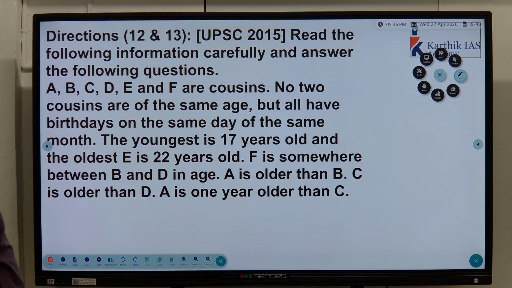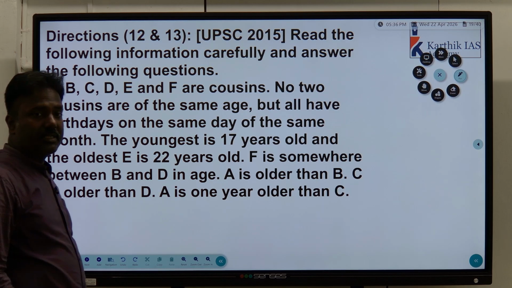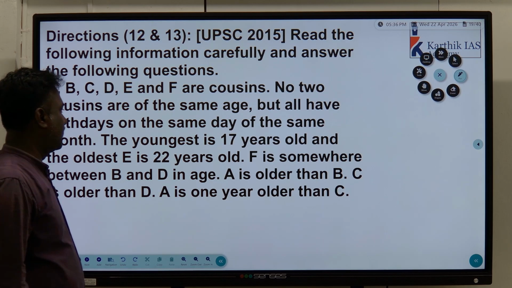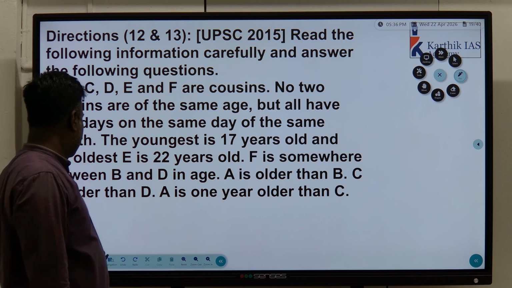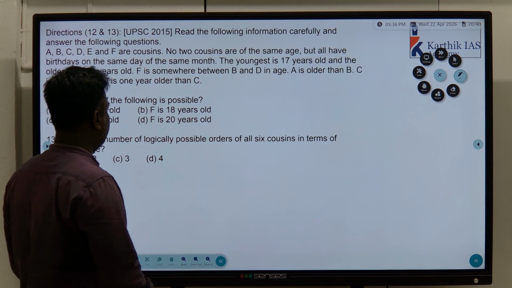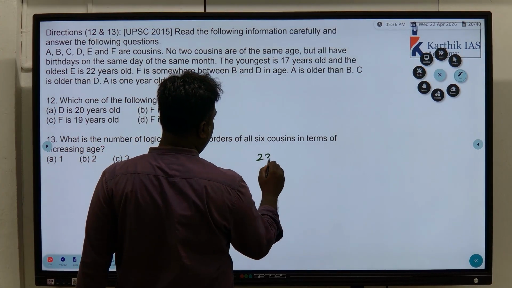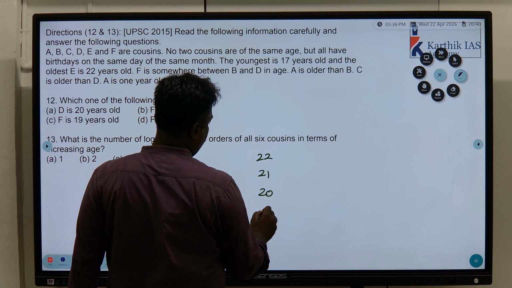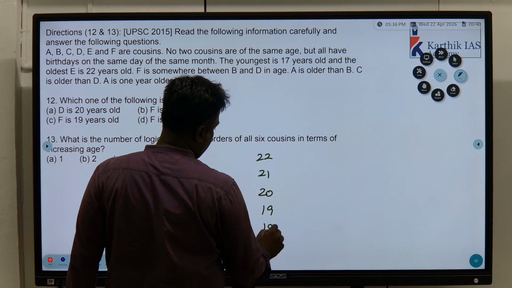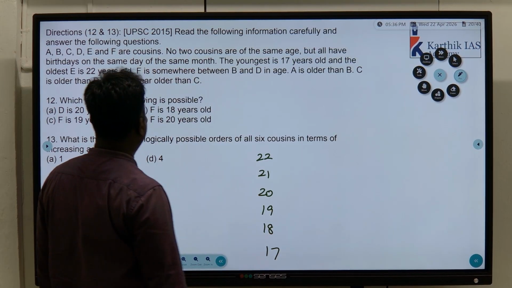A, B, C, D, E, F are cousins. 6 people are there. No 2 cousins are of the same age, but all have birthdays on the same day of the same month. The youngest is 17 years old and the eldest is 22 years old. So 22, 21, 20, and the youngest is 17.